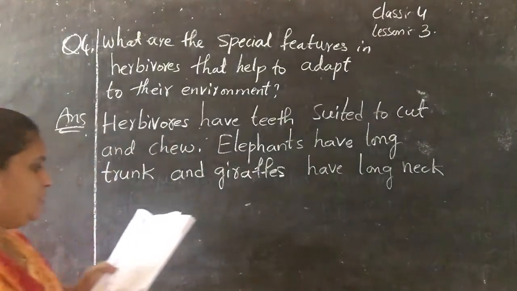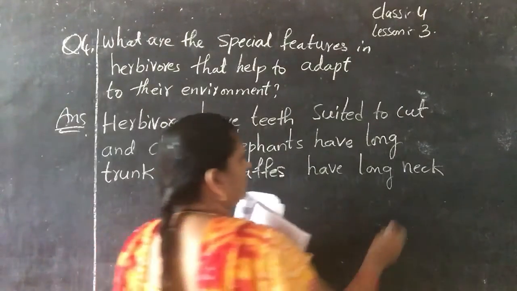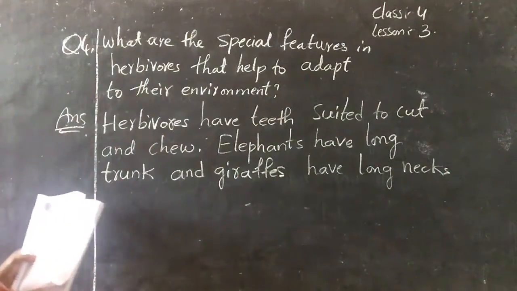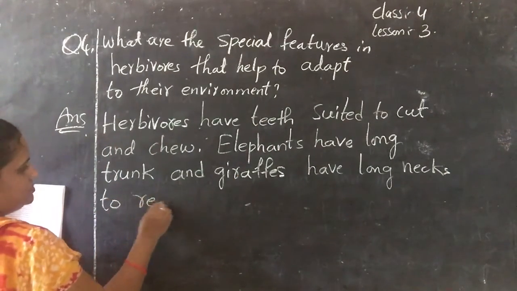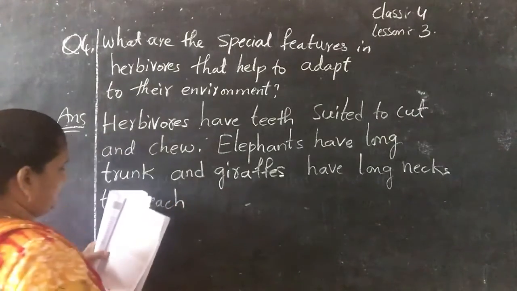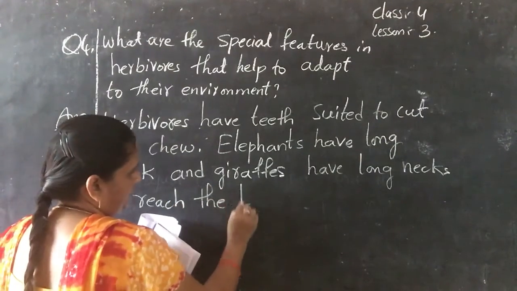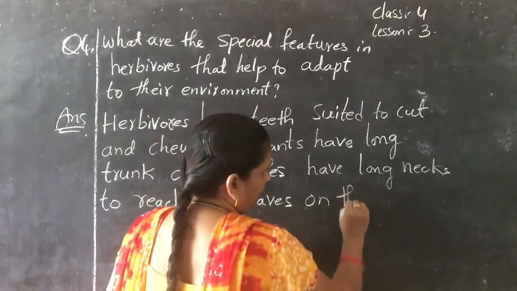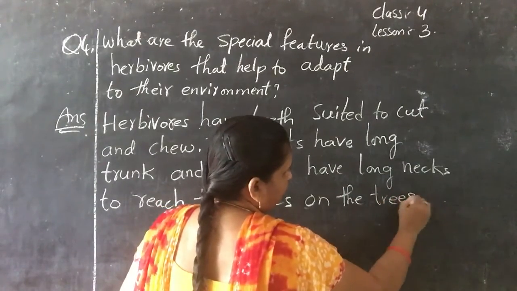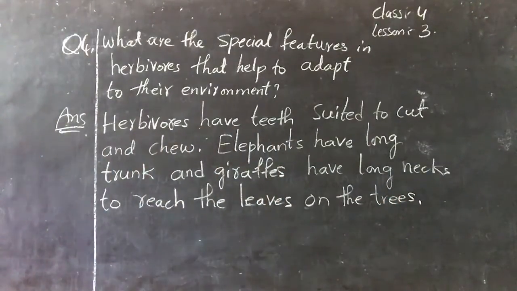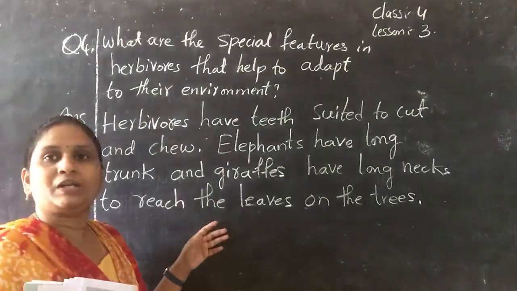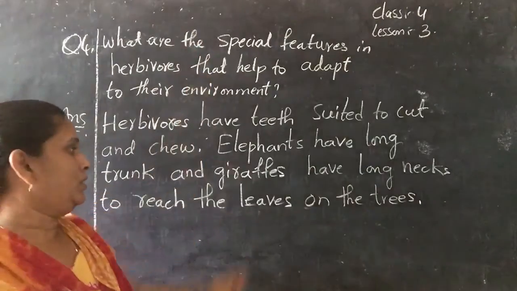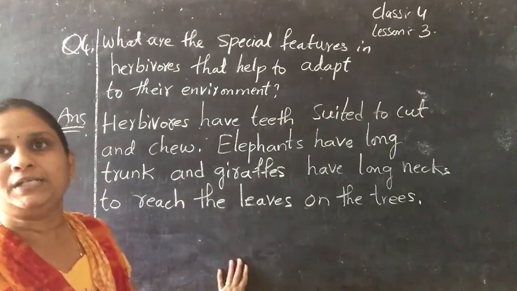And giraffes have long necks to reach the leaves on the trees. So based on their habitat, they have special features. Elephants have long trunks and giraffes have long necks. For what purpose? Because to reach the leaves on the trees.